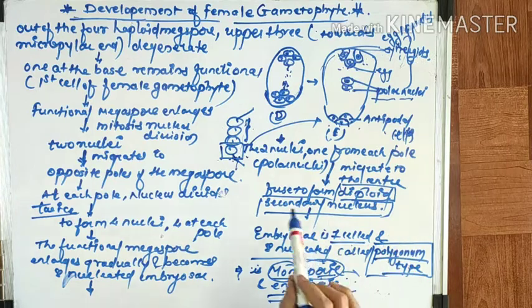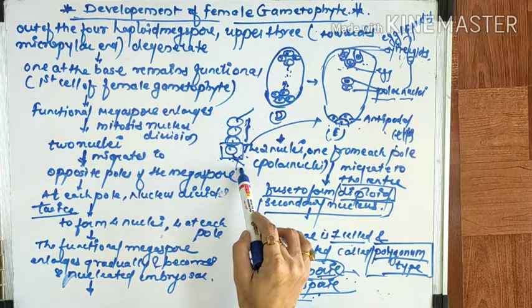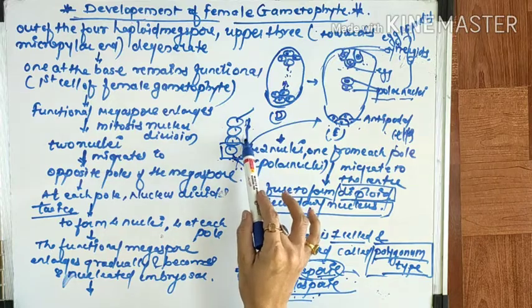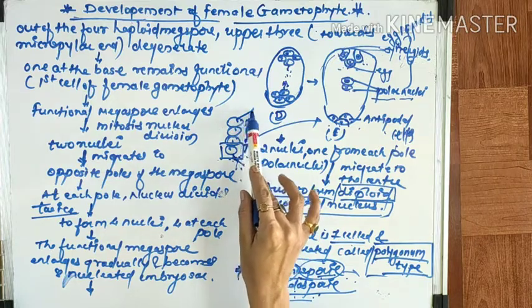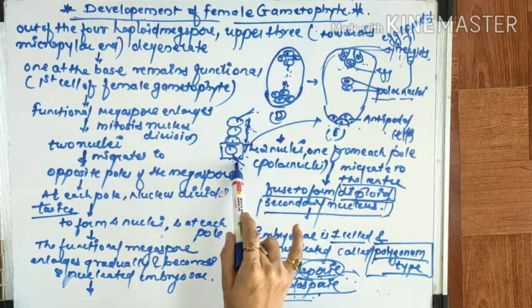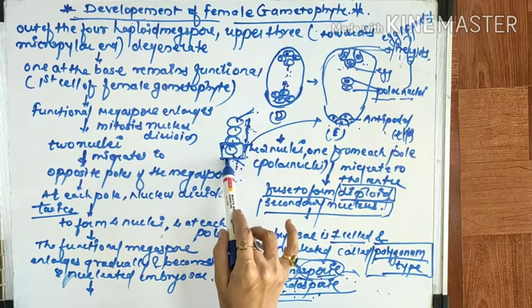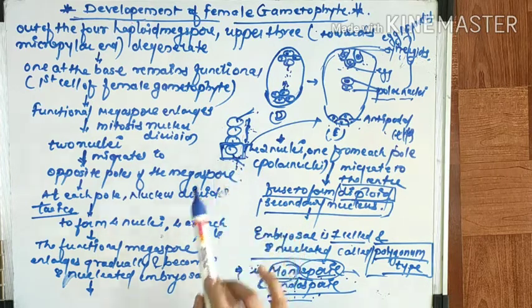Out of these 4 haploid megaspores, the upper 3 towards the micropylar end degenerate, and the one at the base remains functional. It is the first cell of the female gametophyte, right?